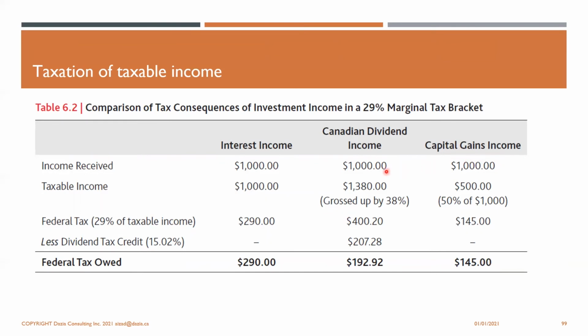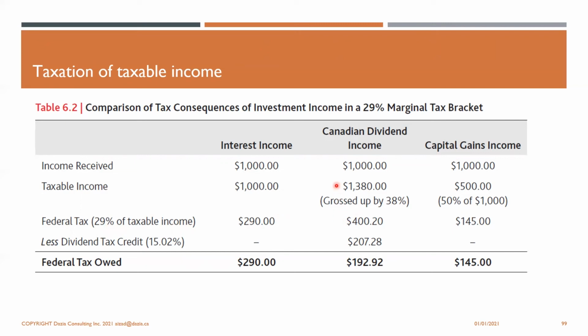For dividends, you have to gross up or increase the amount by 38%. If you calculate 38% of $1,000, it comes out to $380. And you add that to the $1,000. So $1,380 is the grossed up amount. Now for this $1,380, you have to calculate 29% of that amount, and that will give you $400.20.